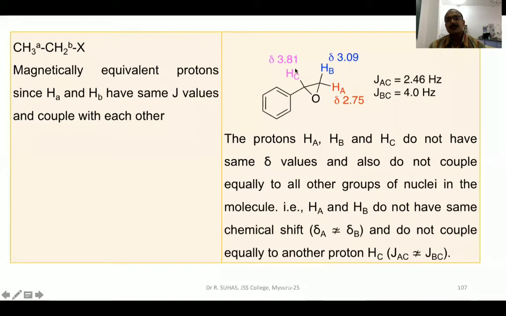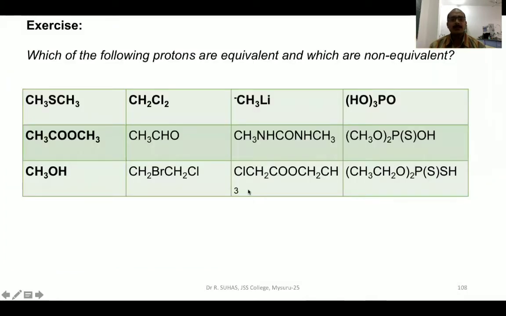That's why it shows a different chemical shift value. In that sense, HA, HB and HC do not have the same chemical shift values. That means if the protons are chemically non-equivalent, they are also magnetically non-equivalent. Since JAC is 2.46 Hertz, whereas JBC is 4 Hertz, they have different coupling constants and hence they are magnetically non-equivalent.